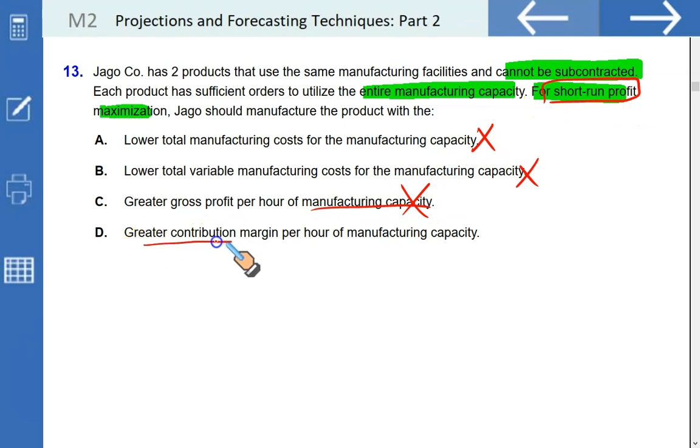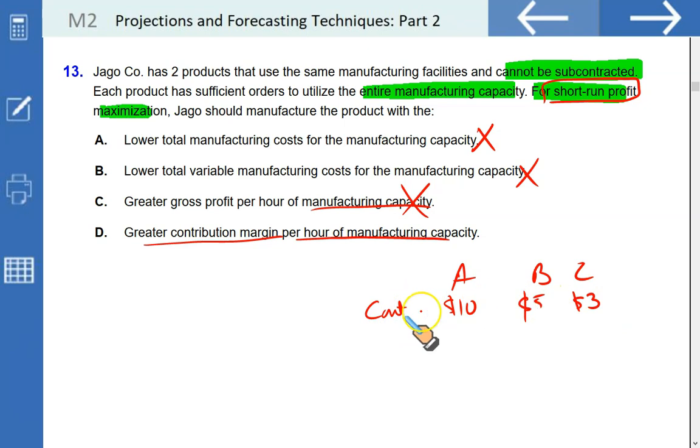Yes, greater contribution generated per machine hour. Let's say we have three items A, B, C. A generates contribution of $10, B generates $5, and C generates $3, for example. So this is the contribution generated by ABC, sales minus variable cost. Now we have limited production capacity.